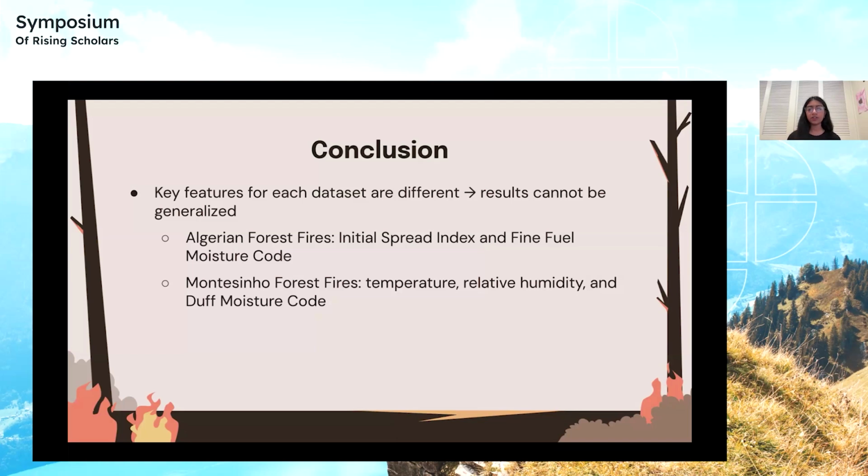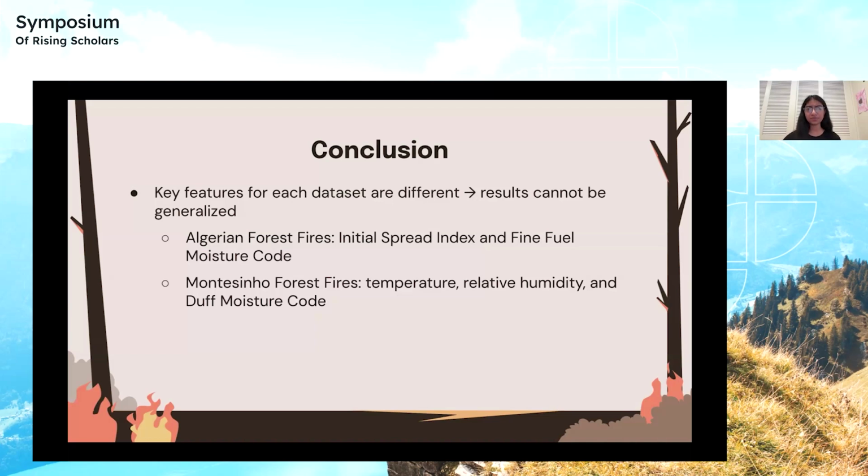For the Montesinho forest fires, temperature, relative humidity, and Duff moisture code were the most prominent factors. The Montesinho forest is located in northern Portugal, where areas experience higher humidity levels. Winters are humid and summers are not overly humid. Due to the variation of humidity, it plays a large role in forest fire occurrence. On days when it's more humid, fires are less likely to occur due to the dampening effect the moisture in the air creates.